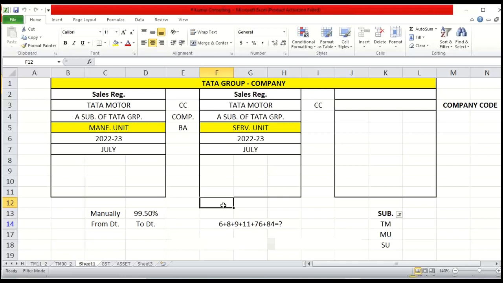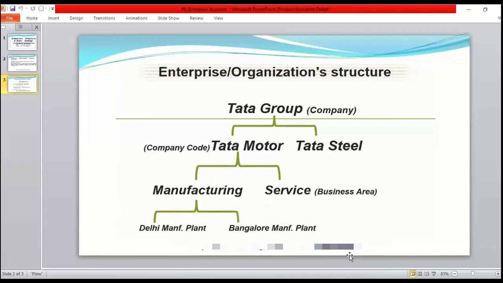Now, this transaction must be posted. So when the transaction is going to be posted, first of all, this transaction belongs to which subsidiary? Tata Motor, Tata Steel, Tata Chemical, right? So you must select which subsidiary. Like let's suppose Tata Motor. Under Tata Motor again, it belongs to which business area? Manufacturing unit or service unit? So it belongs to service unit, right? So the thing is, first of all, these things must be set up into SAP. Then only the people will have the option to select, right? Okay. So what is happening? These things we are going to configure into SAP. These things we have to create into SAP.